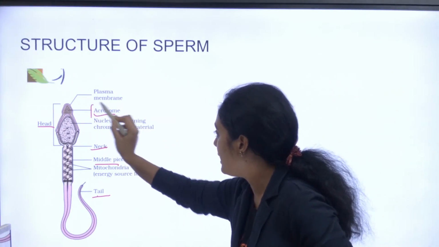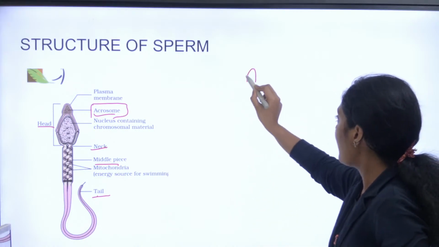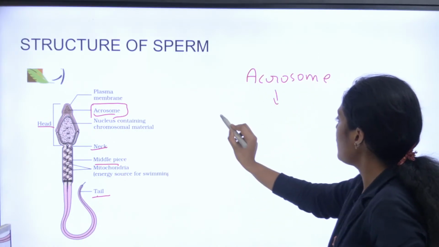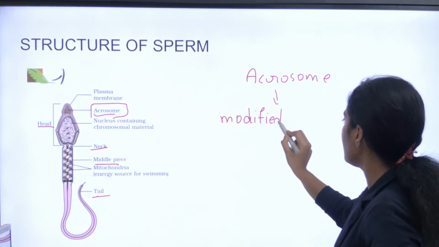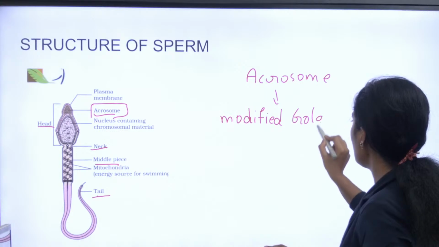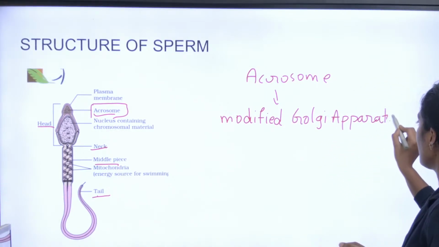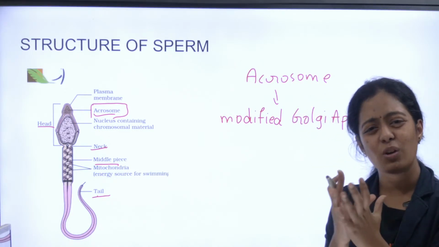இந்த acrosome base பண்ணி question கண்டிப்பா கேட்கலாம். Does anyone know what is acrosome? Acrosome na என்ன? Anyone? It is actually பசங்களா a modified Golgi apparatus. ரொம்ப முக்கியமான விஷயம். What is it actually going to contain?